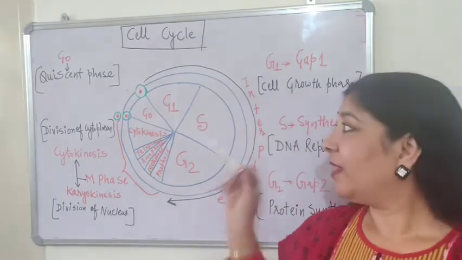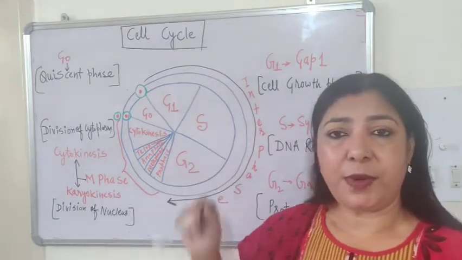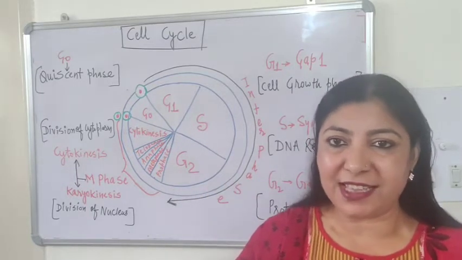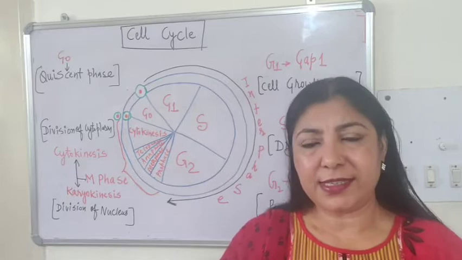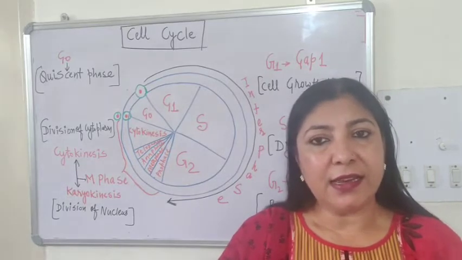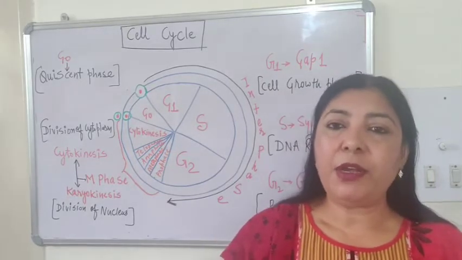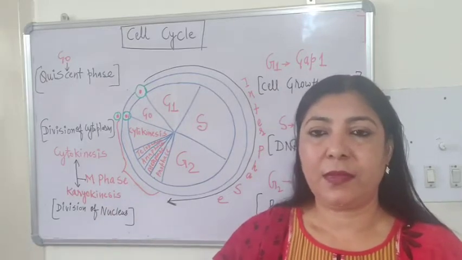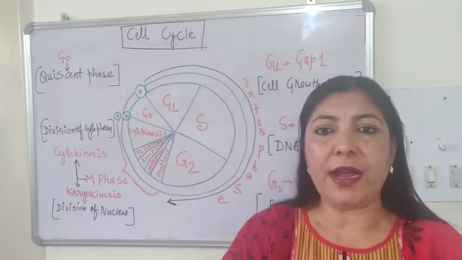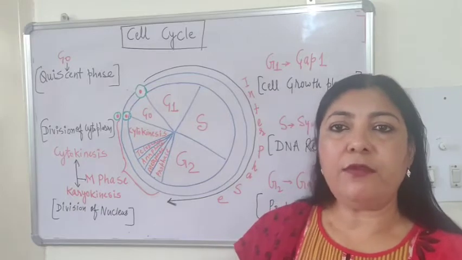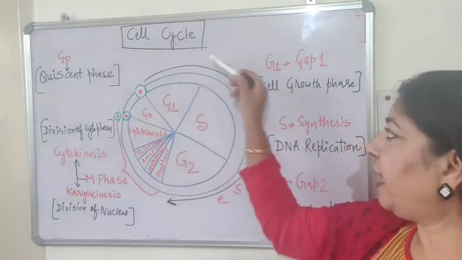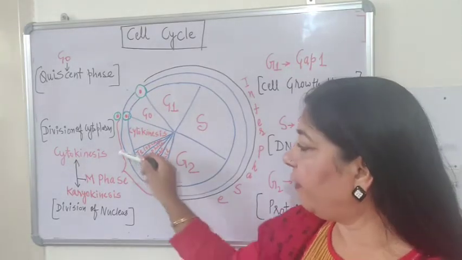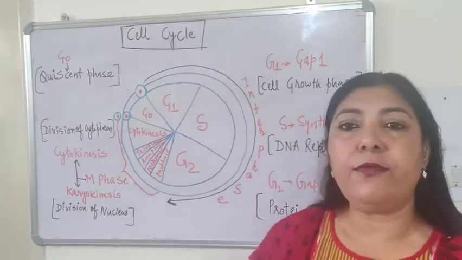So dear students, this is a diagram explaining the various stages and phases of a cell cycle. What is a cell cycle? Cell cycle is a time period between two successive cell divisions. And it is basically divided into two main phases. The first phase is called as interphase and the second phase is called as M phase.